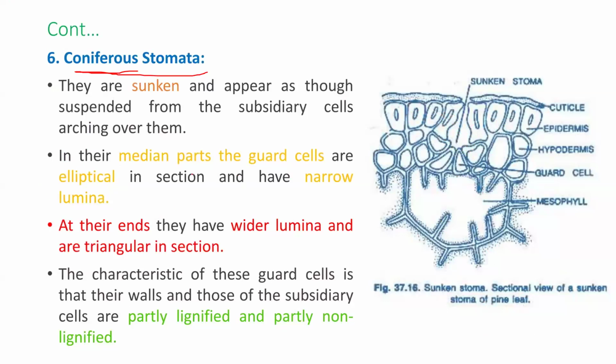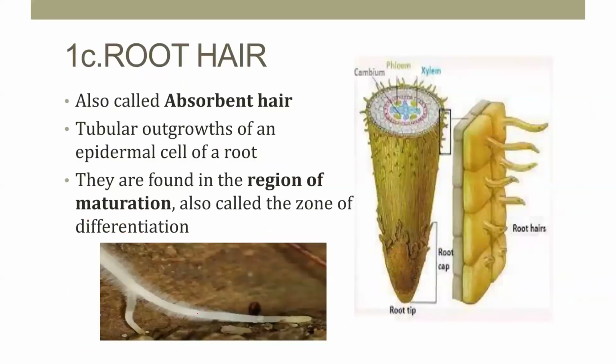The median part of the guard cells is elliptical in section and has narrow lumina, while at their ends they have wider lumina and are triangular in section. The guard cells are partly lignified and partly non-lignified, and the subsidiary cells are also partly lignified.